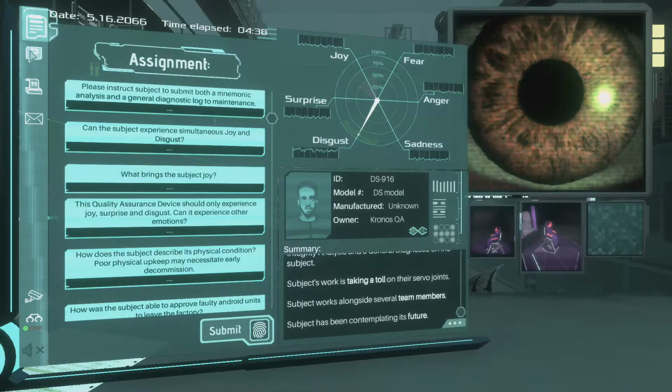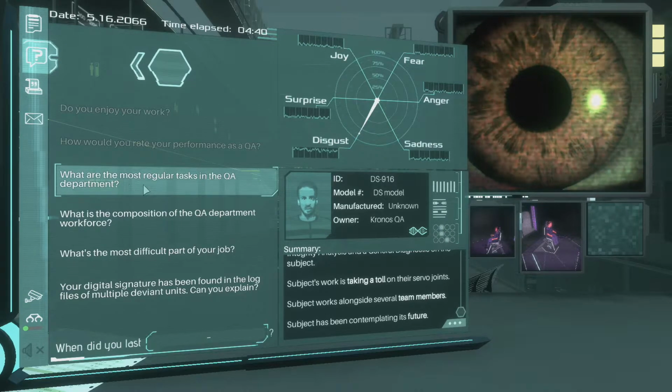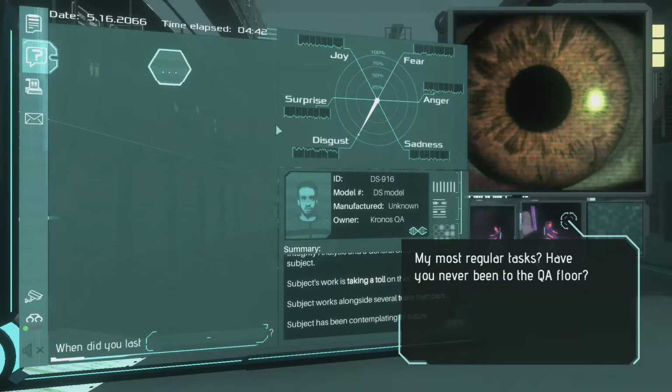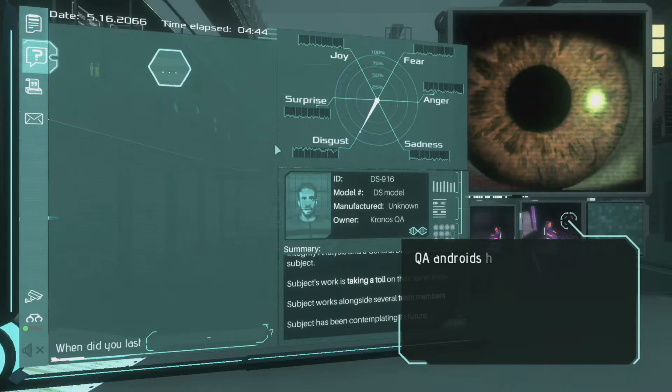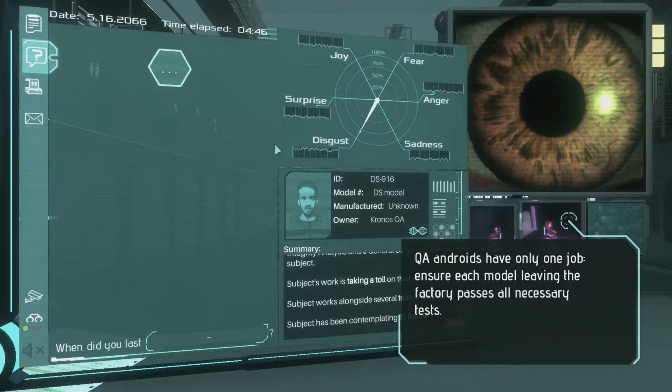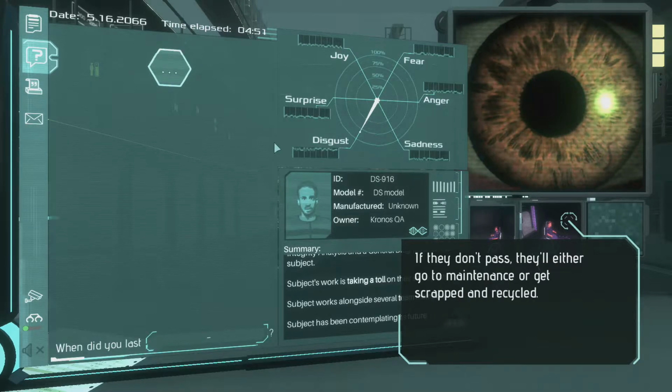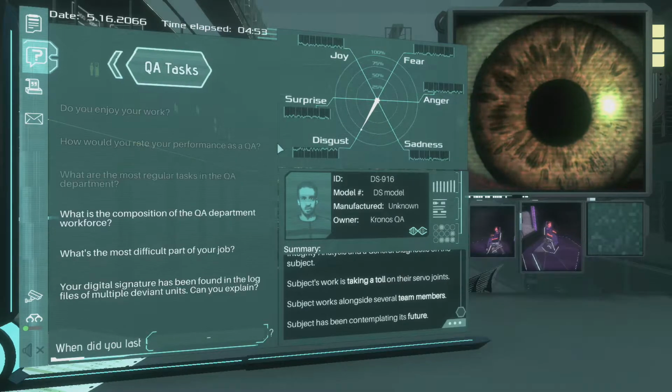I'm super sorry. What are the most regular tasks? Have you never been to the QA floor? QA androids have only one job. Ensure each model leaving the factory passes all necessary tests. If they don't pass, they'll either go to maintenance or get scrapped and recycled.